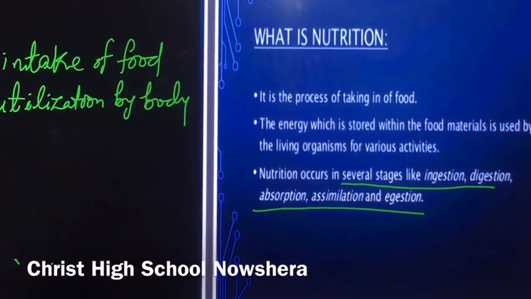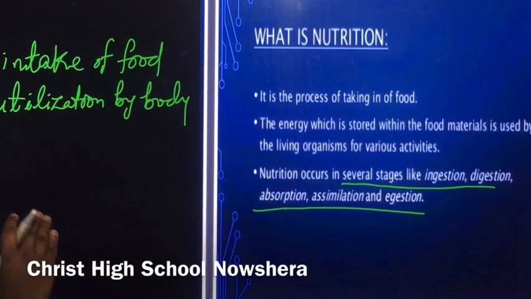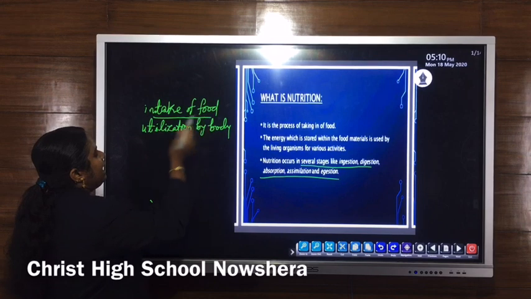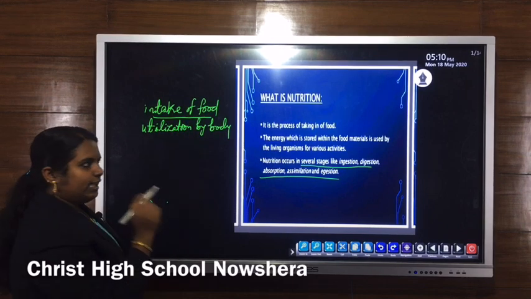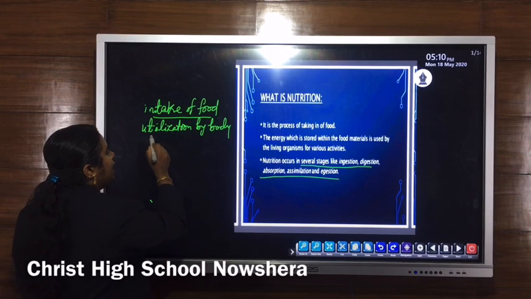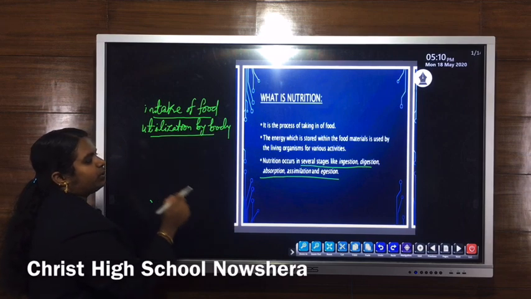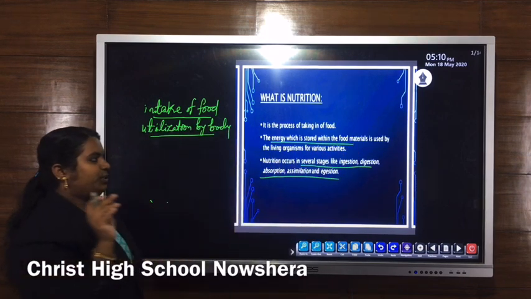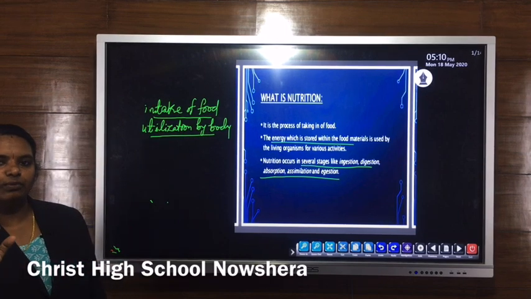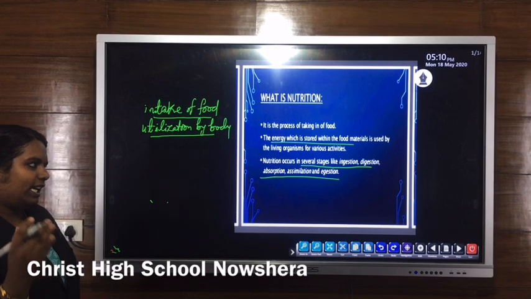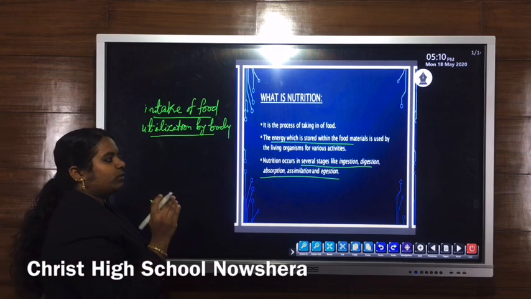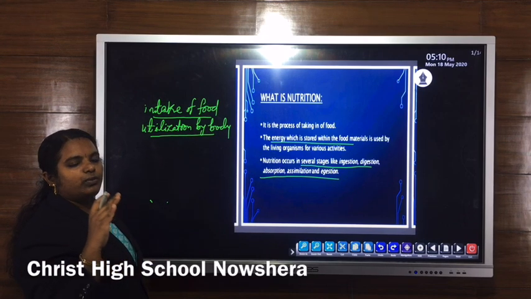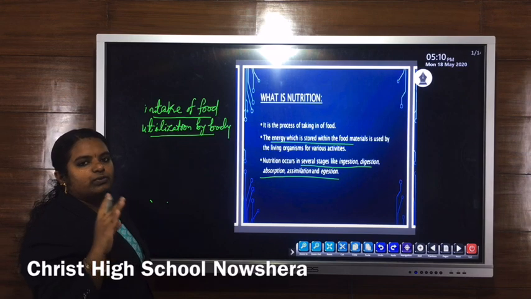So once again I will repeat it. The process of nutrition involves the intake of food as well as its utilization by different body cells. The energy which is stored within the food material is used by the living organism for various bodily activities. The process of nutrition involves 5 different steps.